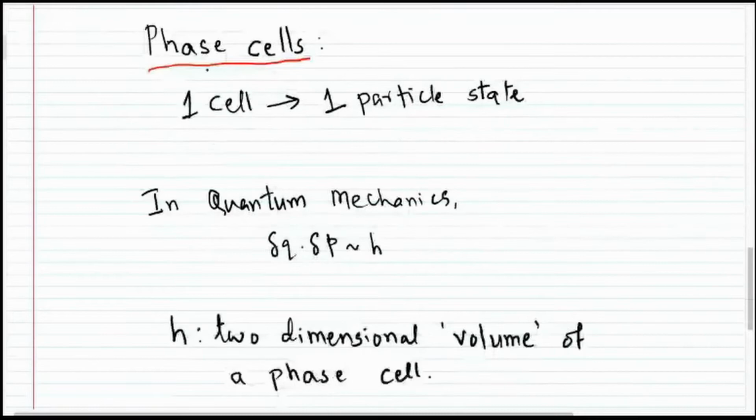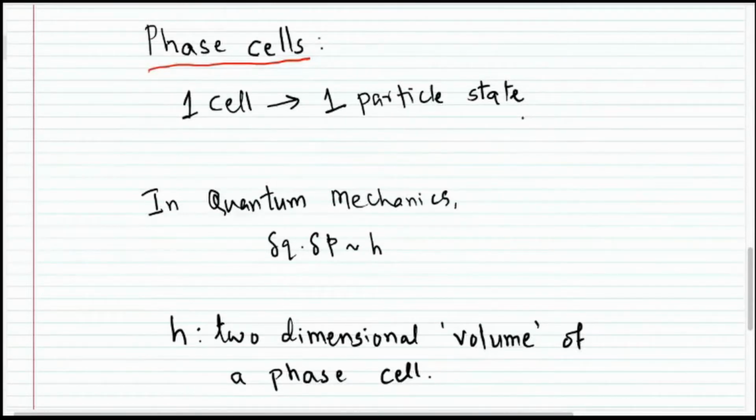When we talk about phase cells, one cell represents one particle state. Now, when we say particle state, what is a particle state? It is nothing but a micro state. A micro state represents the state of a system. Now, if you are talking about a single particle, that single particle can exist in different particle states, and that particle state will be represented by one phase cell.